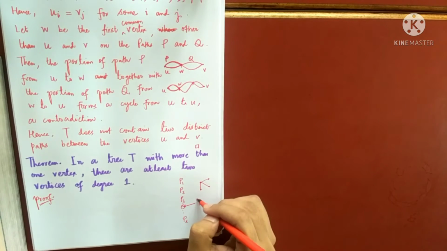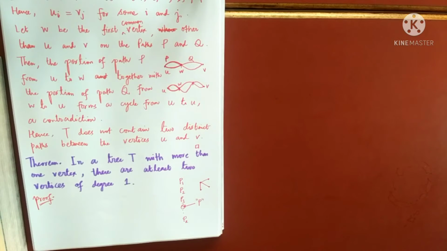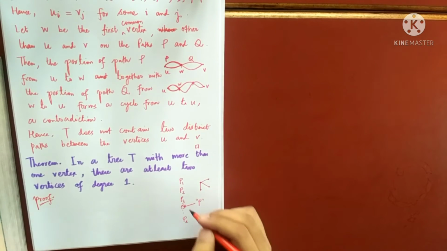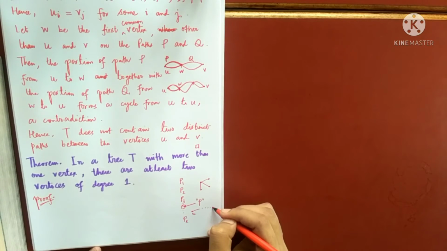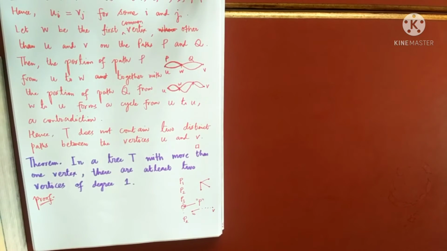Suppose I'm calling that P. So I'm assuming that P has the maximum number of edges. It is the largest among them. Suppose P starts from U and ends at V, and that is the largest one possible. I'll prove that degree of U is 1 and degree of V is 1. So this is the idea of the proof. How will I prove it? I'll tell you a bit later. So let's start.